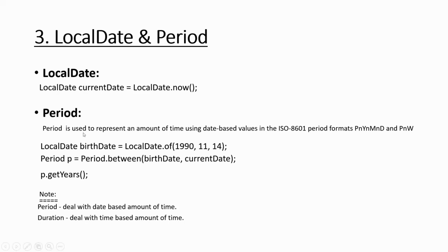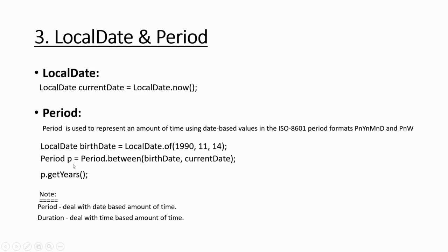So this is the current date, and your birth date is LocalDate.of, this is the year, this is the month. If you see, the month is 11. You can also use Month.NOVEMBER, because 11 is November, right? You can use that enum also, but it's just a date, it represents this date.